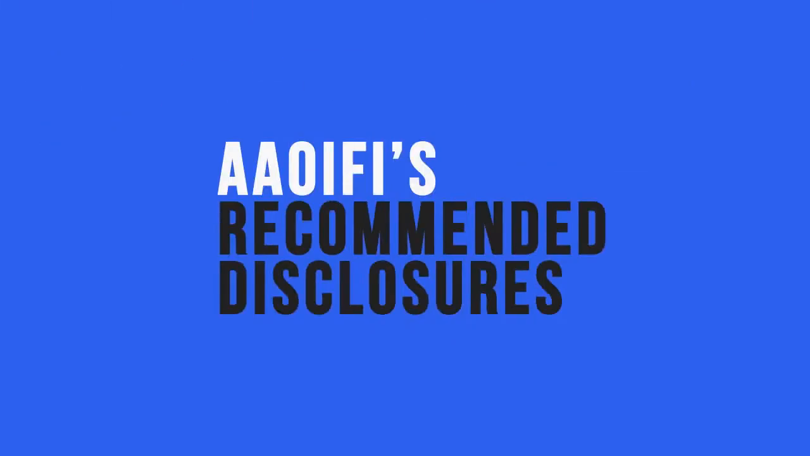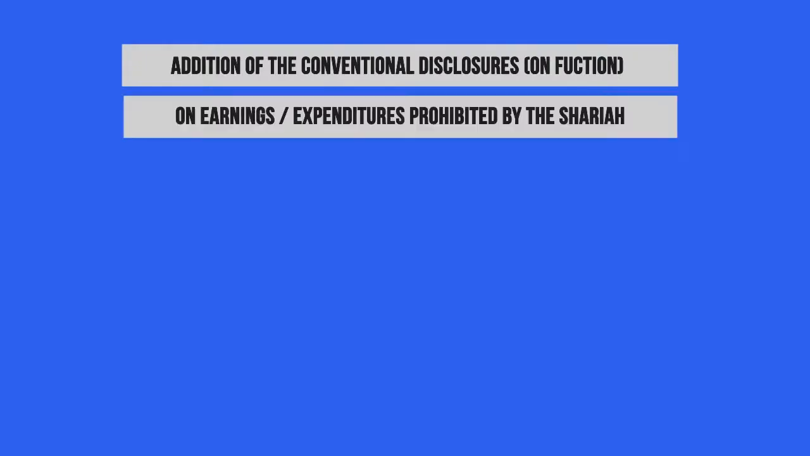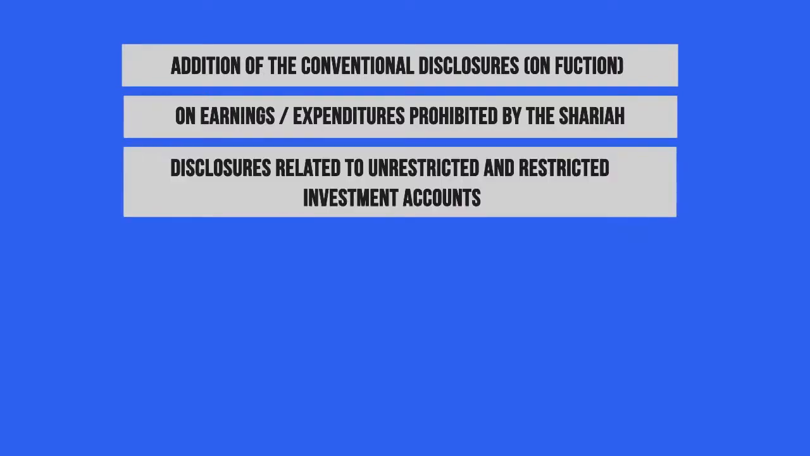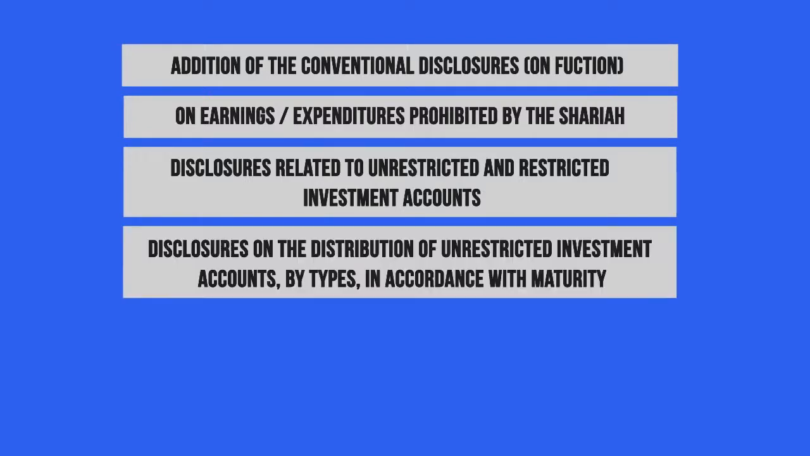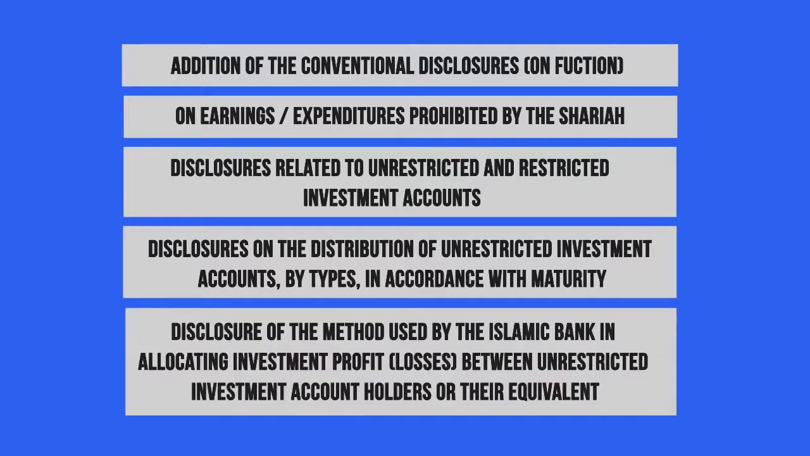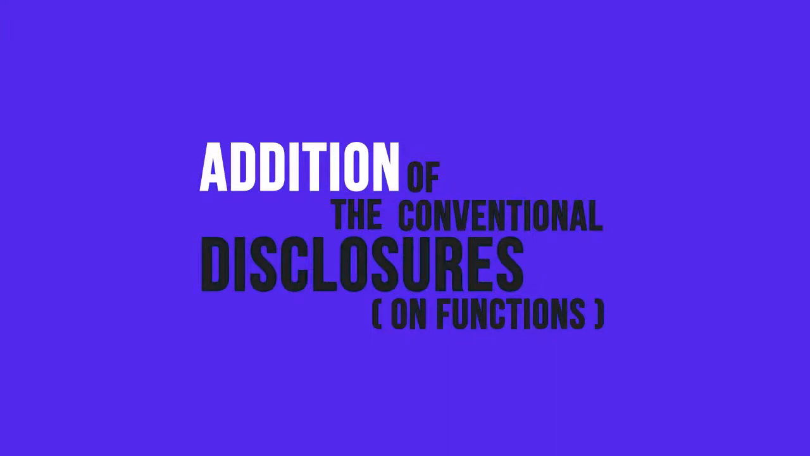IOFI recommended disclosures. First, addition of the conventional disclosures on functions. Second, on earnings or expenditures prohibited by the Sharia. Third, disclosures related to unrestricted and restricted investment accounts. Fourth, disclosures on the distribution of unrestricted investment accounts by types in accordance with maturity. Fifth, disclosure of the method used by the Islamic Bank in allocating investment profit and losses between unrestricted investment account holders or their equivalent.